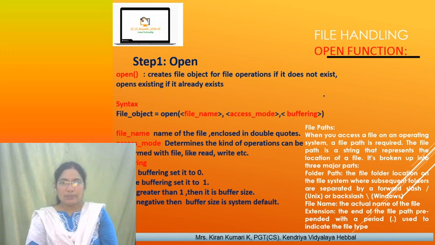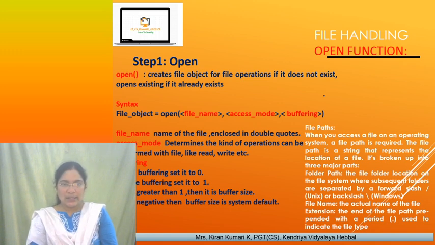So the first step is open. For this we will use the open method, which creates file objects for the file operations. If the file doesn't exist, that depends on the mode it is opened in. If you are opening in just read mode, it will not create the file, it will show you an error. There are certain modes, and we will discuss those modes later. If the file already exists, then we can open it using the open method.